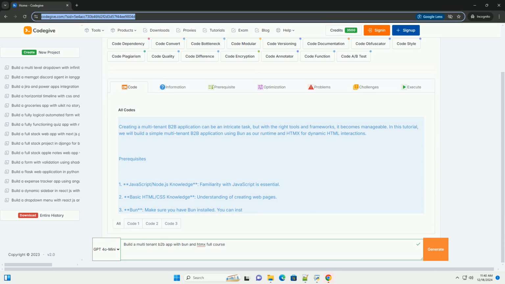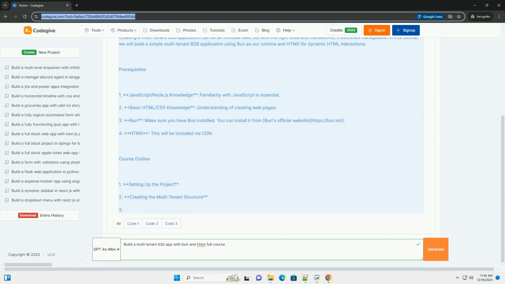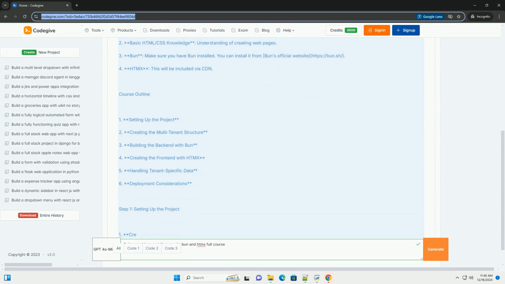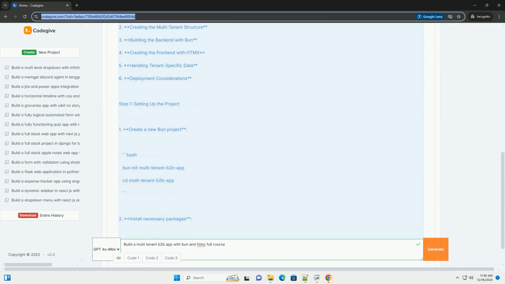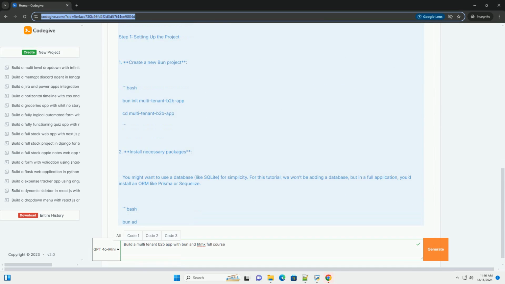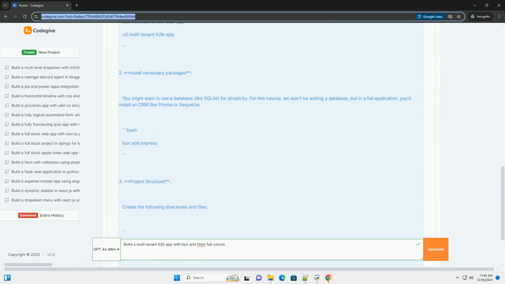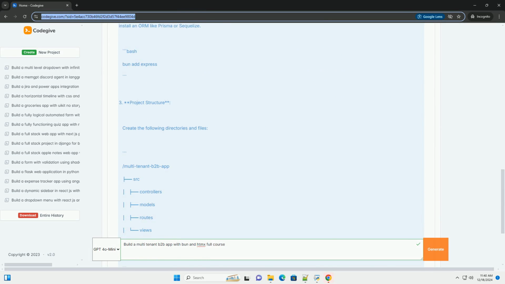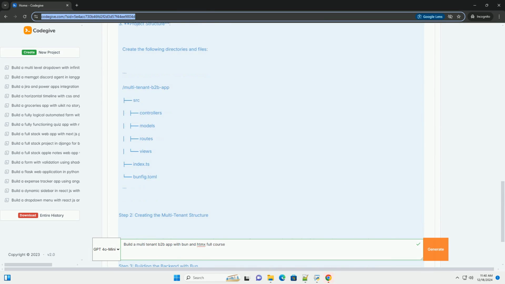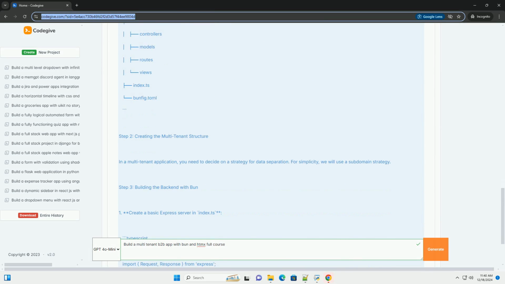Creating a multi-tenant B2B application can be an intricate task, but with the right tools and frameworks, it becomes manageable. In this tutorial, we will build a simple multi-tenant B2B application using Bun as our runtime and HTMX for dynamic HTML interactions.